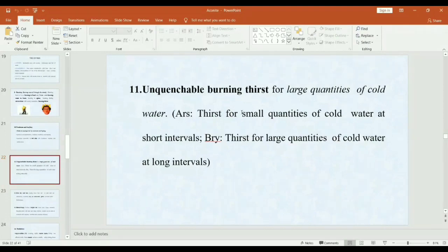It is compared with arsenic and bryonia. Arsenic has thirst for small quantity of cold water at short interval, means they take sips of water.